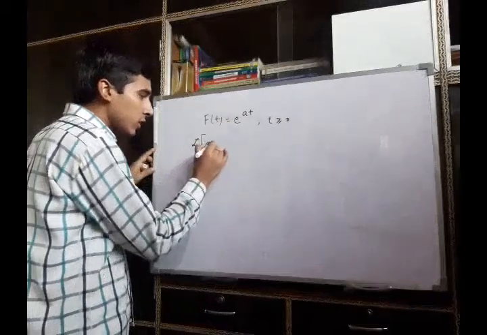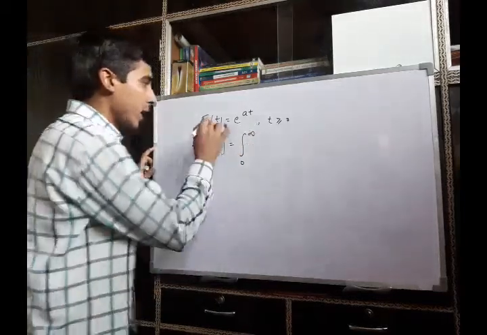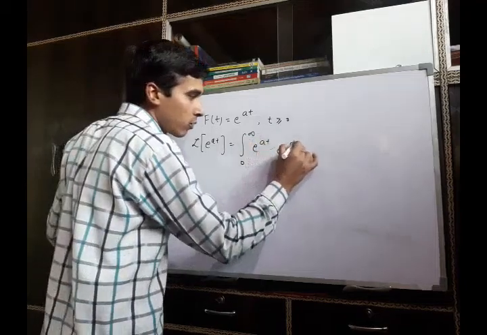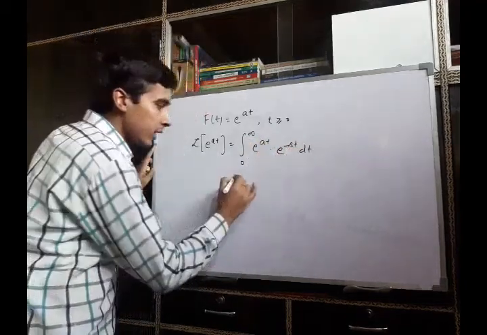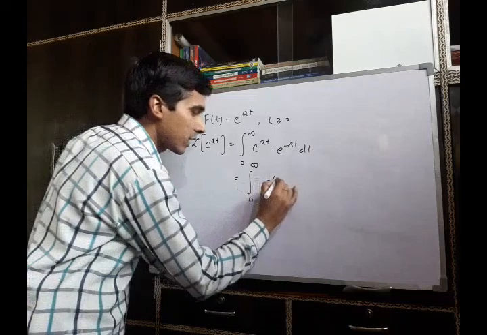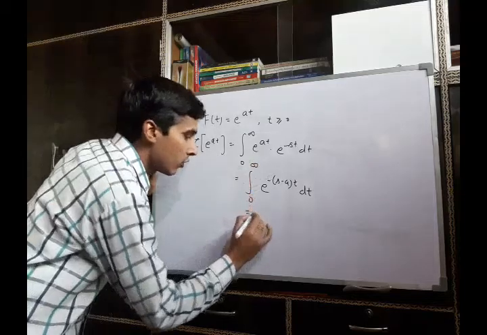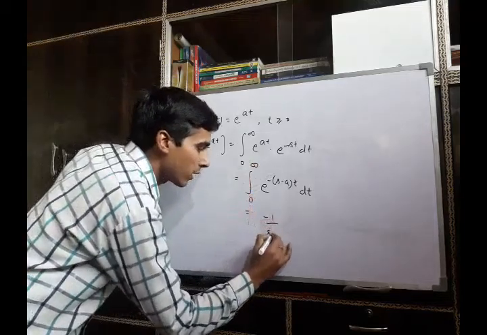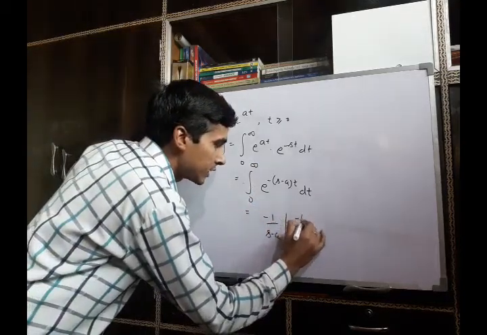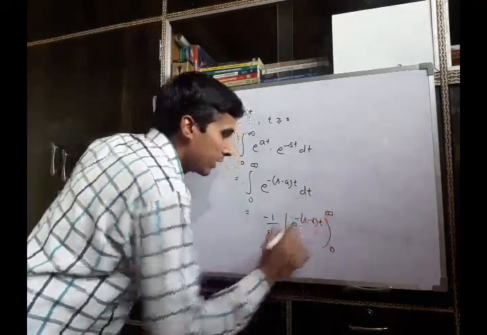Then the Laplace transform of this function is the integration between limits 0 to infinity, and f(t) is here e raised to power at into e raised to power minus st, and this can be rewritten as the integral from 0 to infinity of e raised to power minus (s minus a)t dt. Then again integrating this, we can rewrite it as minus 1 upon (s minus a) e raised to power minus (s minus a)t, and the limits are 0 and infinity.